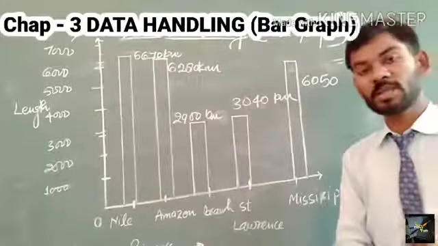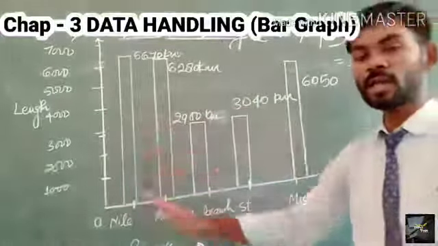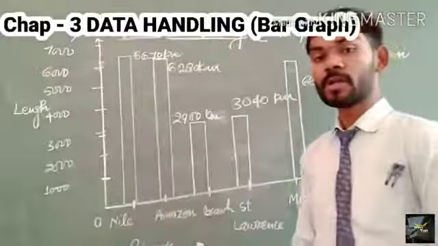As I told you, on the x-axis we represent the rivers, and on the y-axis we represent the length of the river. So this graph represents the length of the rivers using the concept of a bar graph.